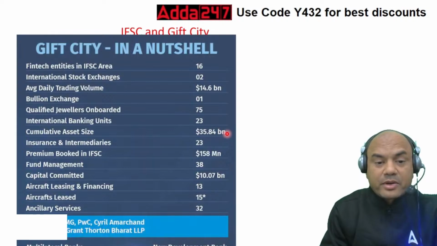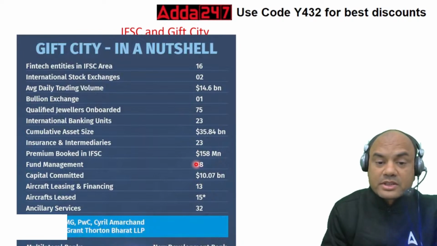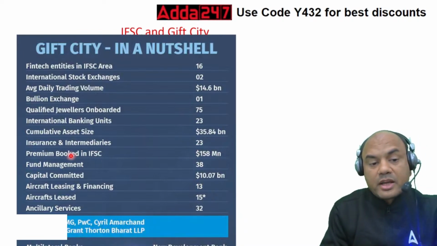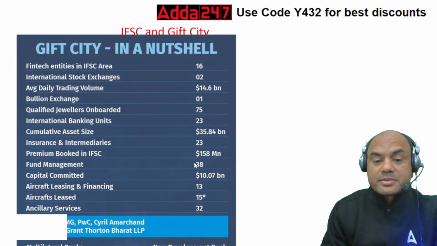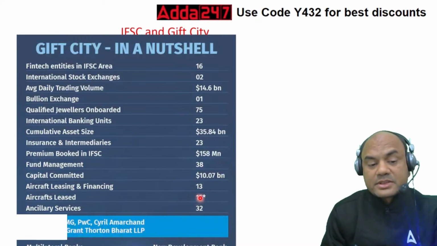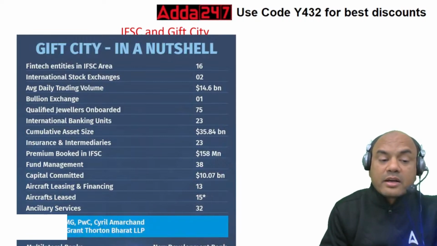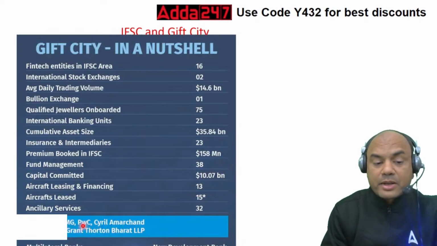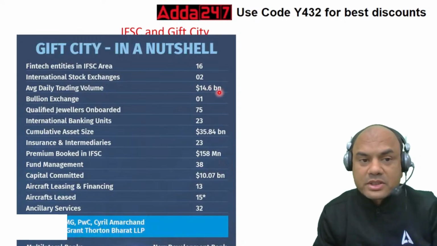Cumulative asset size 35.84 billion. Insurance: 23 companies. Premium booked with IFSC: 158 million. So see, this premium has already been booked. It means the insurance job has already started over there. Fund management: 38 companies. Capital committed 10.07 billion. Aircraft leasing: 13. Aircraft leased: 15. This number will go on changing now. Ancillary services: 32. So see this, all these big companies, Ernst & Young, LLP, KPMG, PricewaterhouseCoopers, all these have come. So kindly note, it is growing to a huge thing.